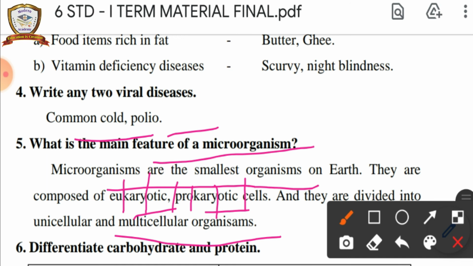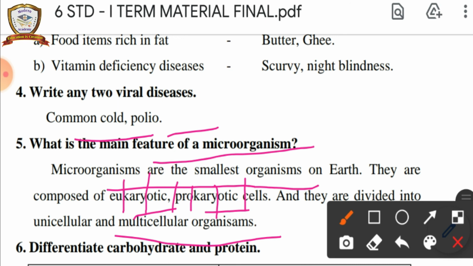Eukaryotes have a nucleus, and some microorganisms, prokaryotes, do not have a nucleus. Unicellular organism means the organism made up of only one cell. Multicellular organism means the organism made up of more than one cell.